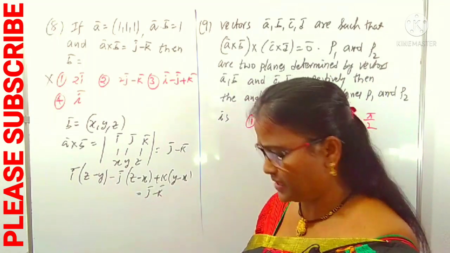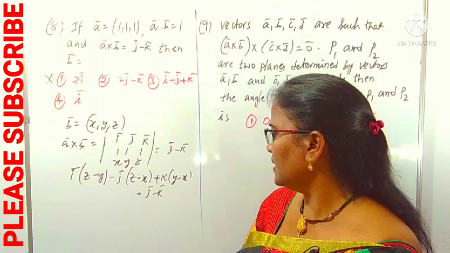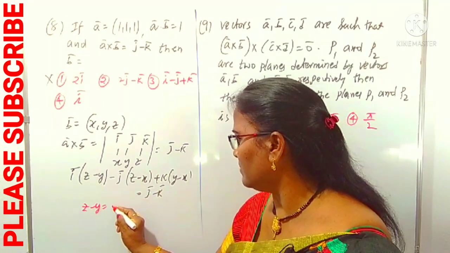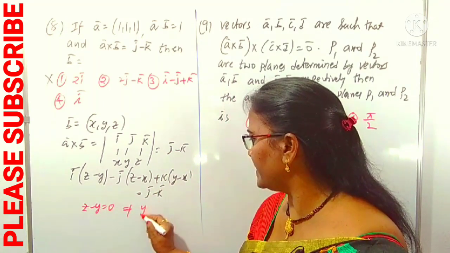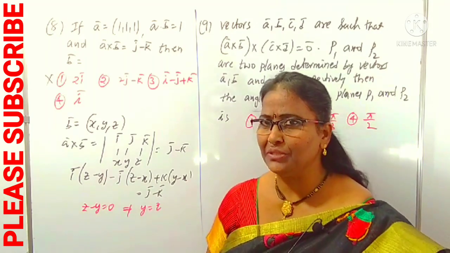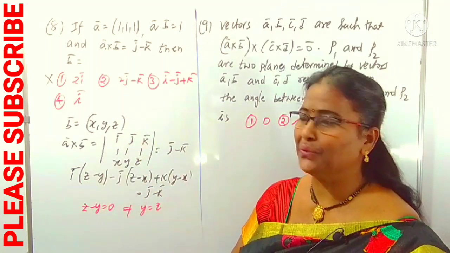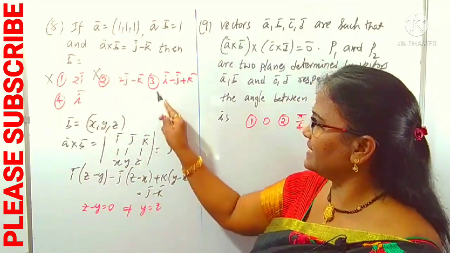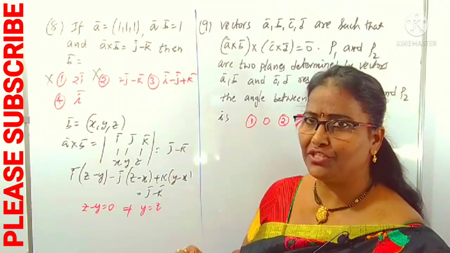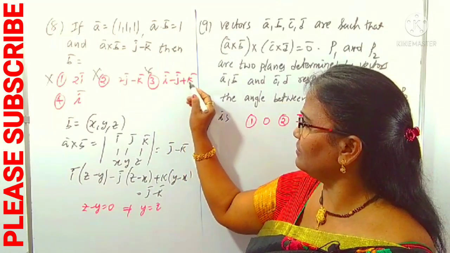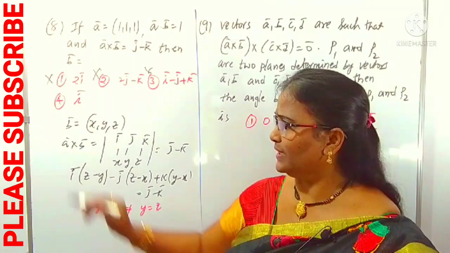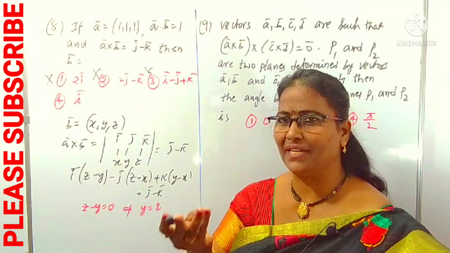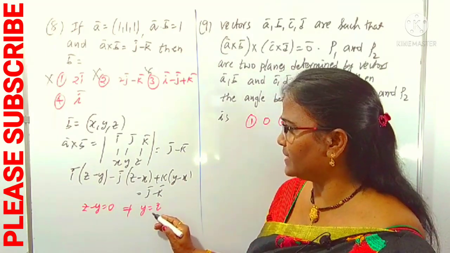We can compare the coefficients here. First you can compare the I coefficient. What is the I coefficient here? Z minus Y. Z minus Y, here I is not there, means 0. Z minus Y is 0 means Y and Z are equal. Y and Z are equal in which option? Is it the second option? No. The second option is not a correct one. So the second option is eliminated. Are Y and Z equal in the third option? No. Here Y is minus 1, Z is 1. This is also not correct. Here no J term, no K term means J, K values are zero, means Y, Z values are zero, means Y, Z are equal.